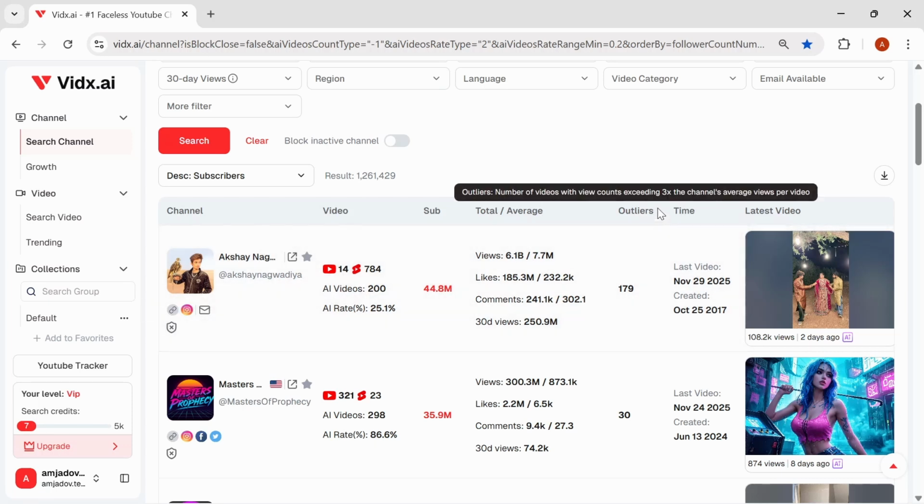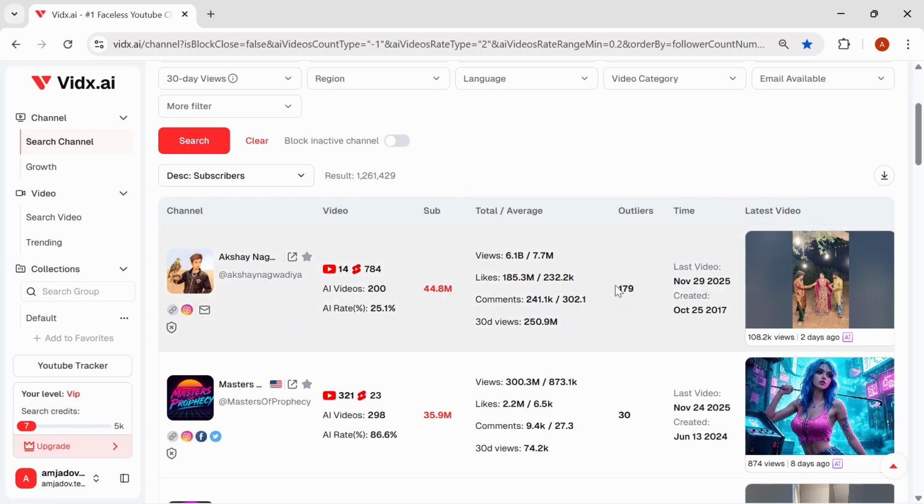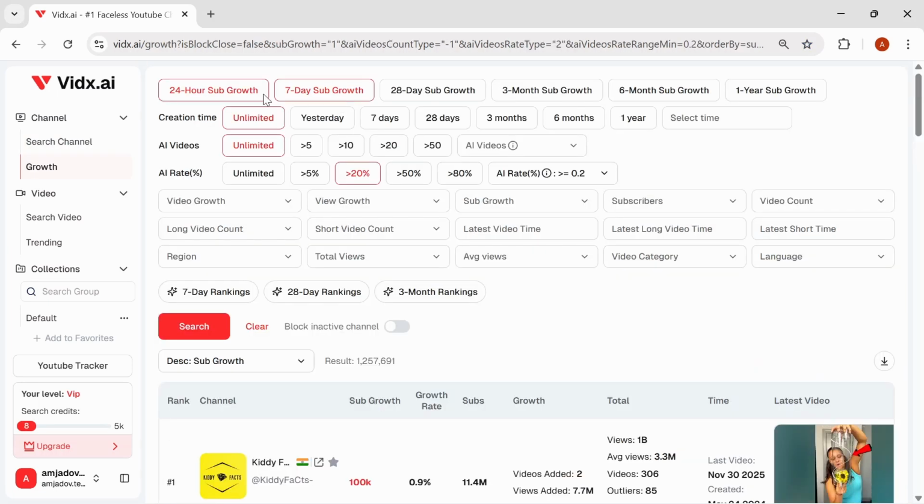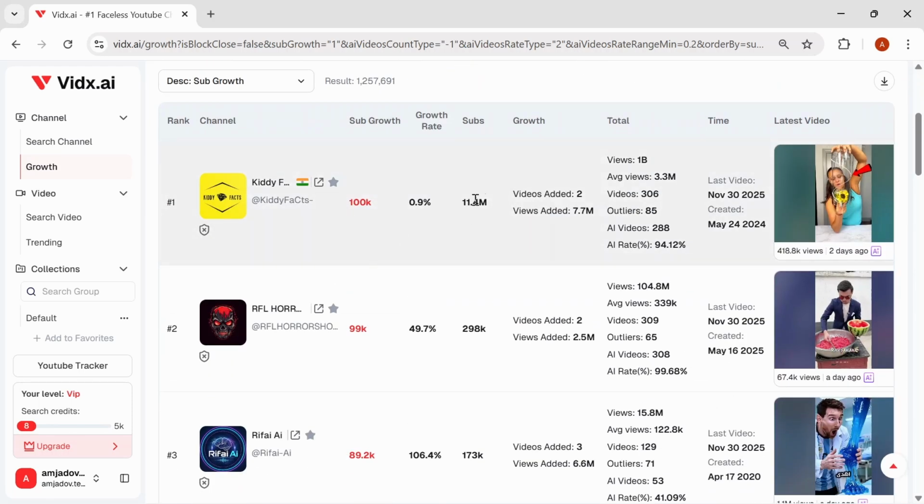The most important thing is the outliers. For each channel, you have this number, which gives you how many videos have outperformed on this channel. You can see the growth within 24 hours, 7 days, and all that. It can show how fast each channel is going with subscriptions, and this will also give you the growth rate for each channel.